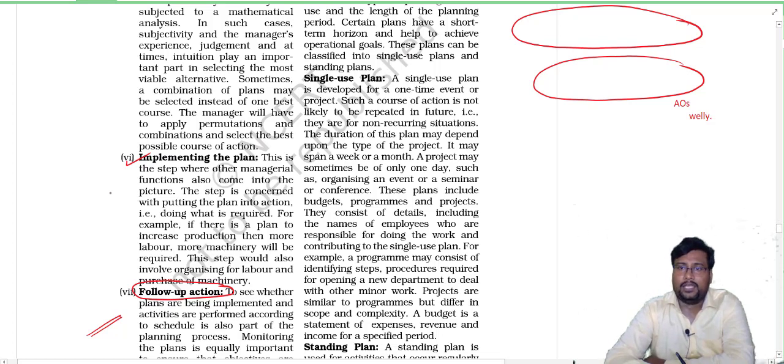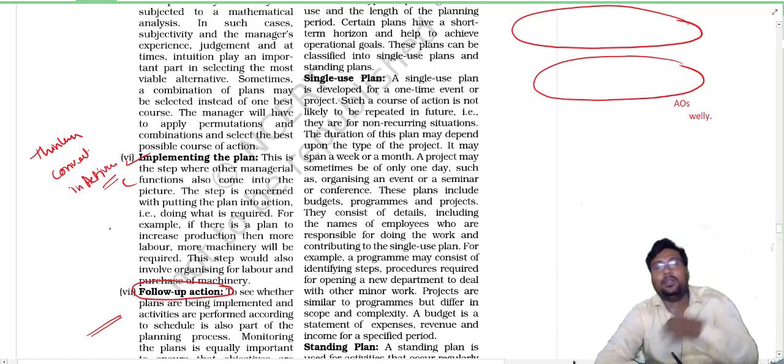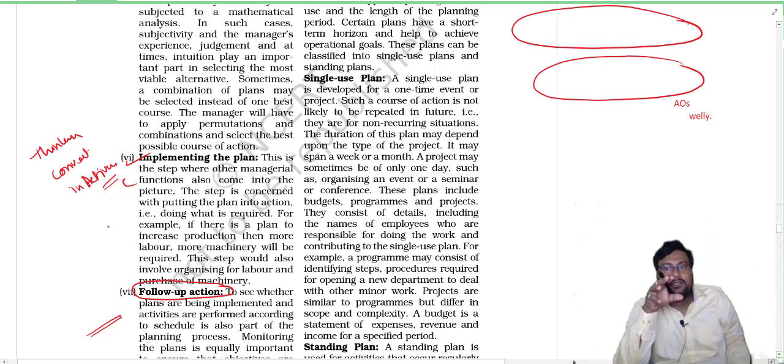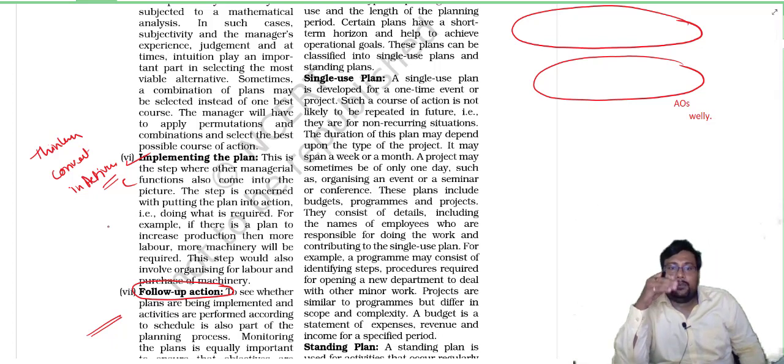And implementing the plan is what? Remember the keyword: thinking converted into action. Thinking converted into action. That is implementing the plan. And once we implement the plan, we have to keep an eye on it. Is the plan implemented properly? Is everyone running as per the plan? Okay, if any deviations are coming, we have to remove the deviations. Performance should be measured, and we have to follow up on everything. We have to take the report back.